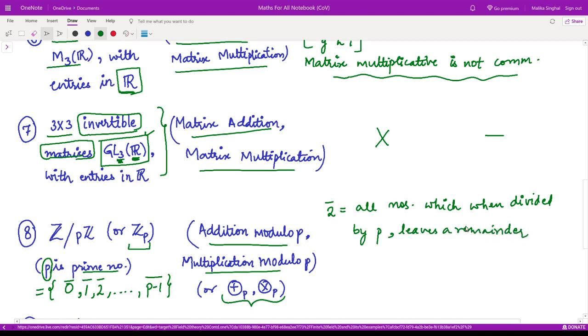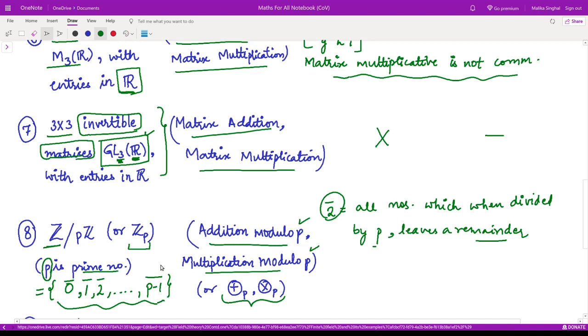Right? So all those integers, this Z is representing integers. So all those integers which when you divide by P leaves a remainder 2 comes under this class. Similarly, I have 0 bar, 1 bar, 2 bar up to P minus 1 bar, right? So this is a set. And the operations given to you are addition modulo P and multiplication modulo P.